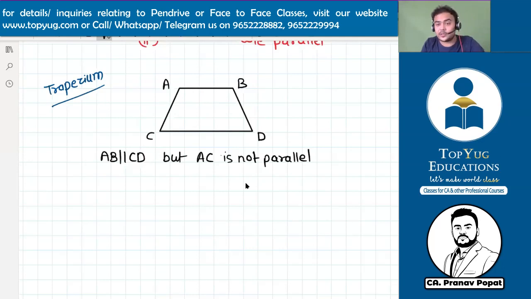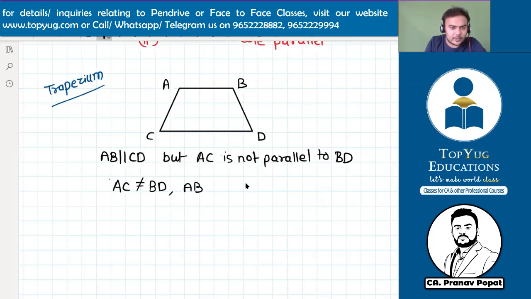You cannot say that opposite sides are parallel. Only one of the opposite sides are parallel. AC is not parallel to BD. Sides length. Can you tell me sides length? There is no equality in side length also. AC equal to BD is not necessary. I cannot say that AC is equal to BD. AB is also not equal to CD. So there is no such condition.